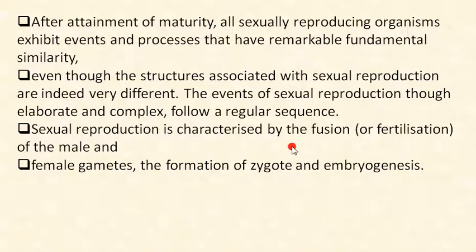Even though the structures associated with sexual reproduction are indeed very different in different organisms, the events of sexual reproduction, though elaborate and complex, follow a regular sequence. Now we will see this sequence. Sexual reproduction is characterized by the fusion, or we can say fertilization, of male and female gametes, and finally the formation of zygote and embryogenesis take place. So this is the overview of the events present in sexual reproduction.